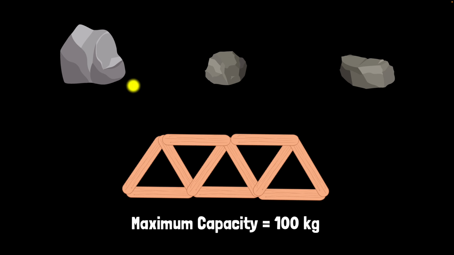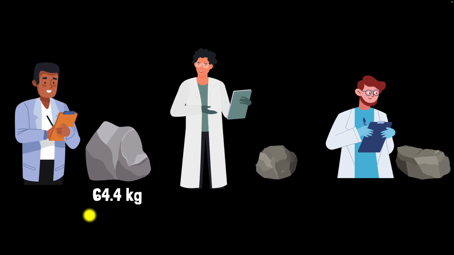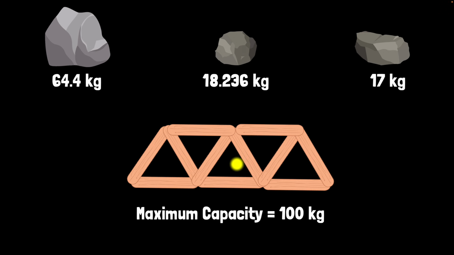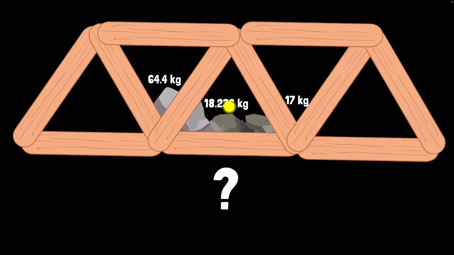Well, for that, we just need to figure out the mass of them, right? So we individually measure the mass of each rock. The first one is measured to be this much. The second one is measured to be this much. And the third one is measured to be that much. Now, the question is, will our bridge support the weight of these 3 rocks together, or will the bridge collapse?